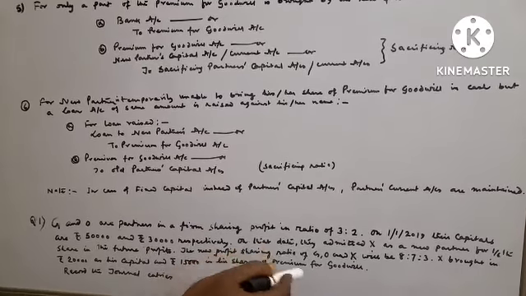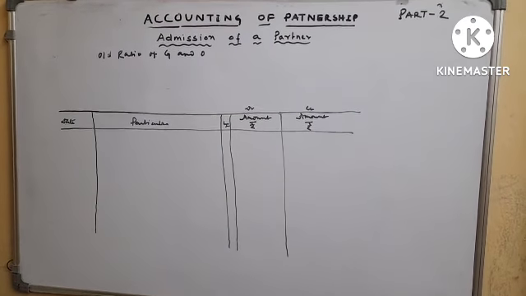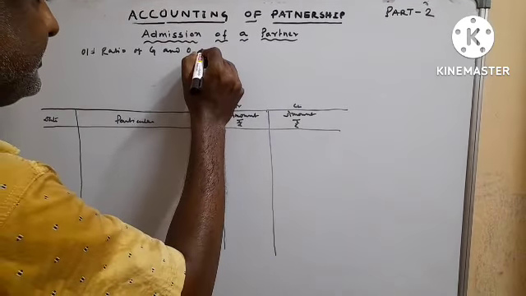Record accounting entries. Old ratio of G and O. How much given in question? Old ratio of G and O, it is given 3:2.